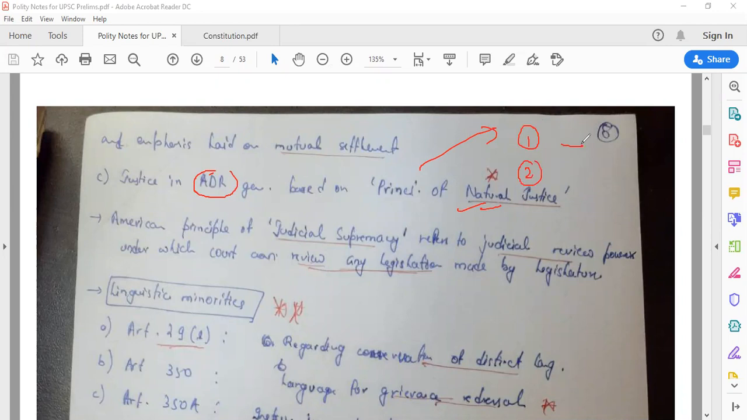If you have done a crime, you will not judge yourself. This is the first principle. The second principle is that you should at least hear out the other side. So if you want to see it, I will show you. These are the only two basic main principles of natural justice.